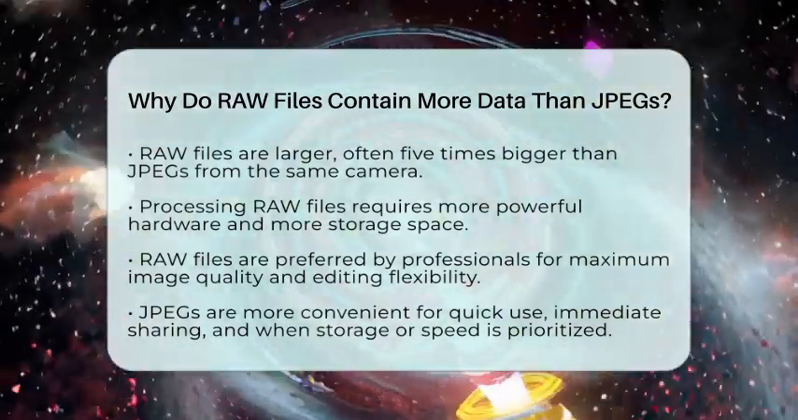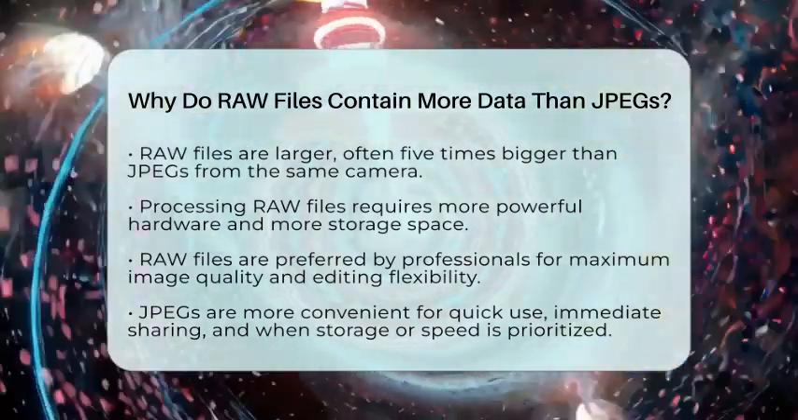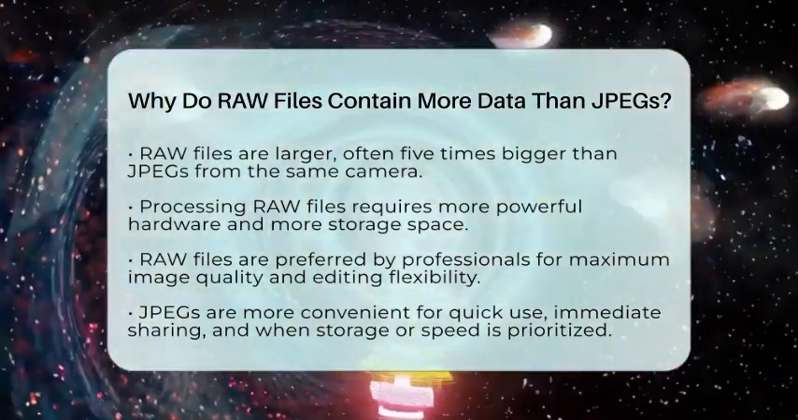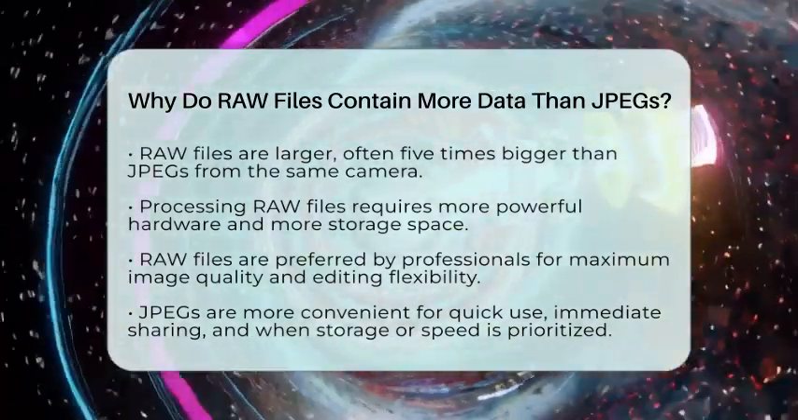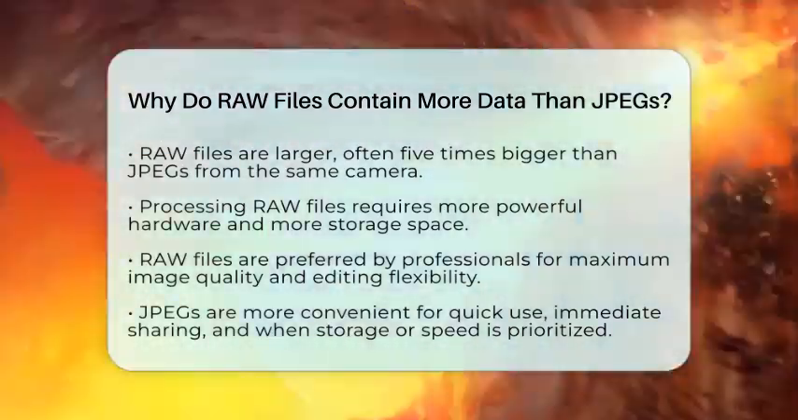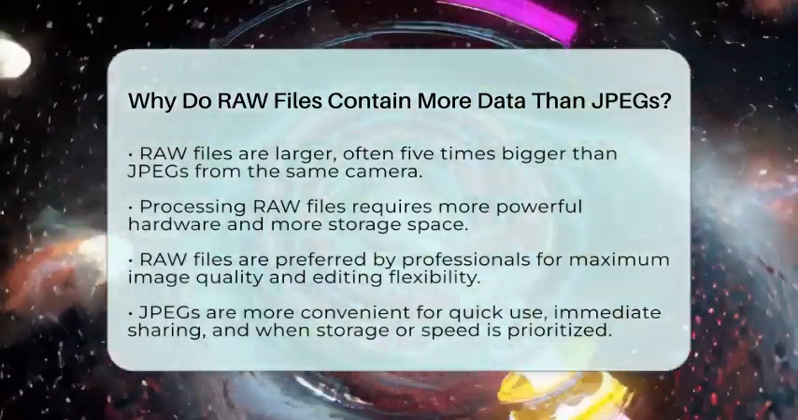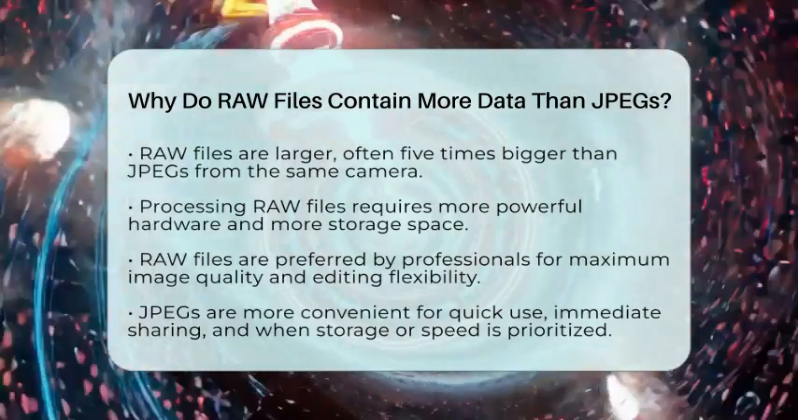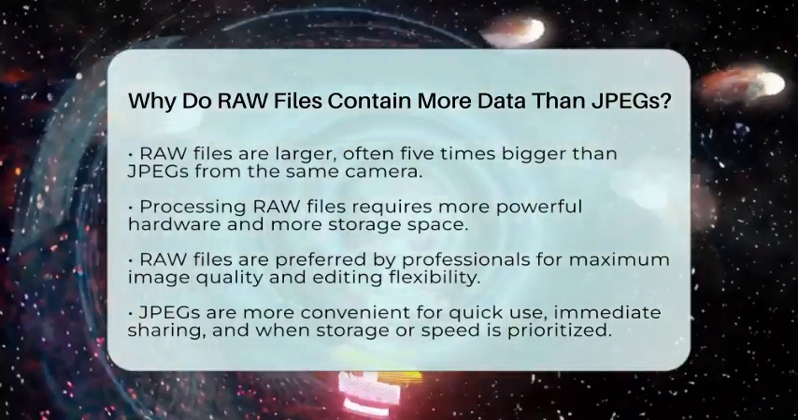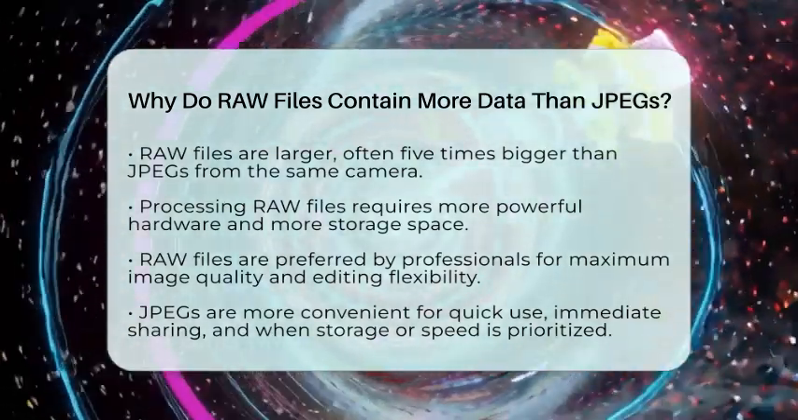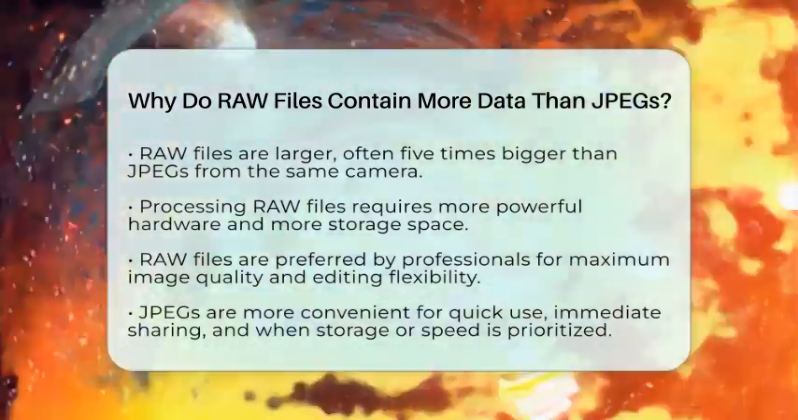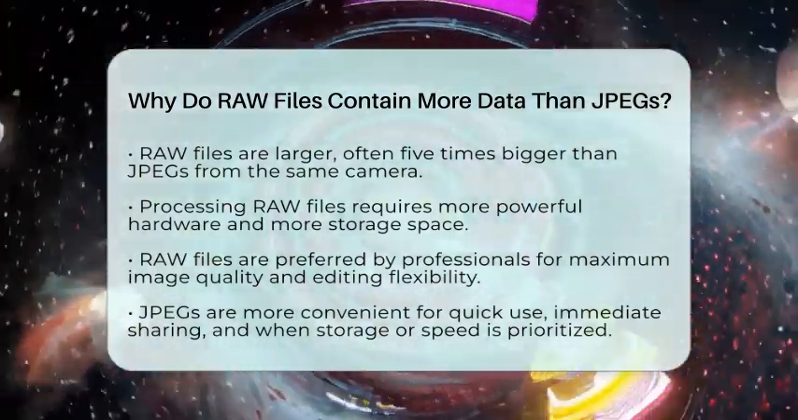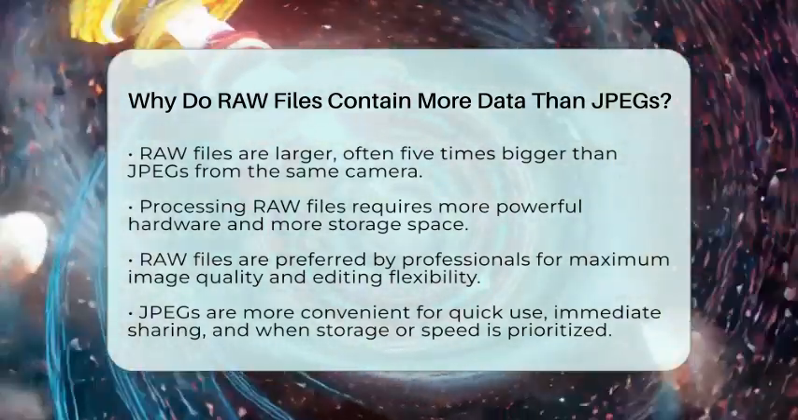In summary, RAW files contain more data because they preserve all the unprocessed sensor information with higher color depth and dynamic range. This makes them perfect for detailed editing and high-quality prints, but they do take up more space and require more processing. JPEGs sacrifice some of that data to keep files smaller and easier to handle, making them suitable for everyday use.